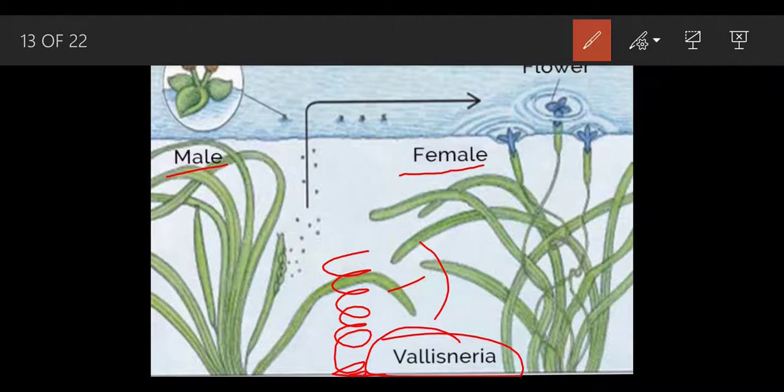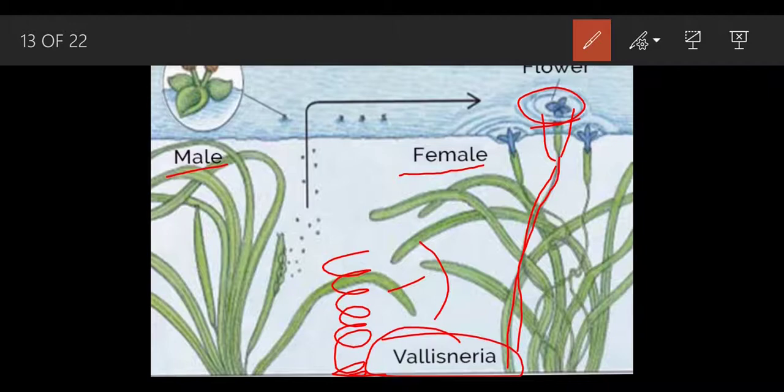You can see in this diagram as well. See this structure like this. So when a female flower is born, it is quite spiral in nature. Okay, but when they get mature, it forms a shape like this because the spiral opens. Why do they open? Because when they get mature, they get big in size, and the female flower, you can see out here, goes on the surface. Okay, goes on the surface.